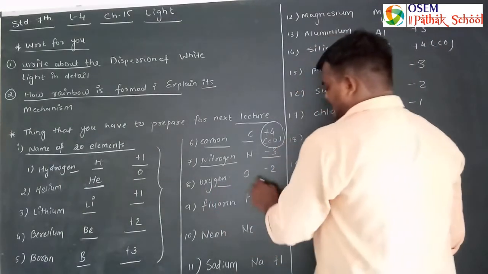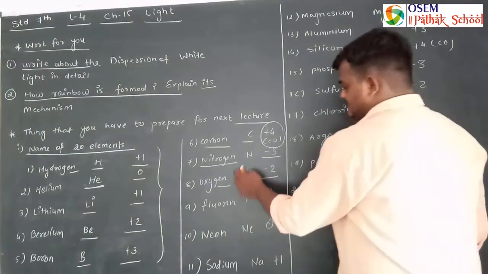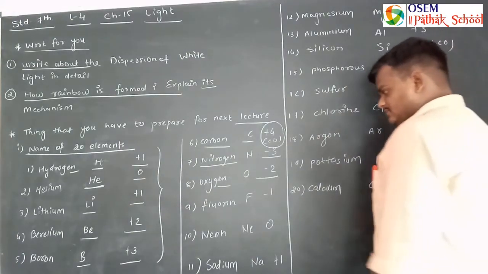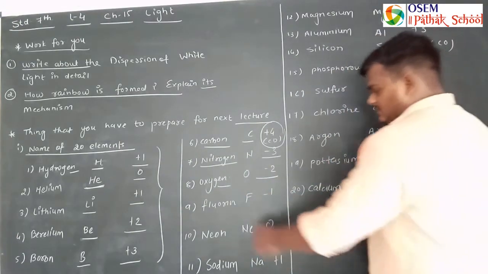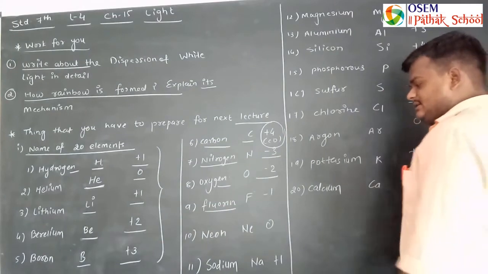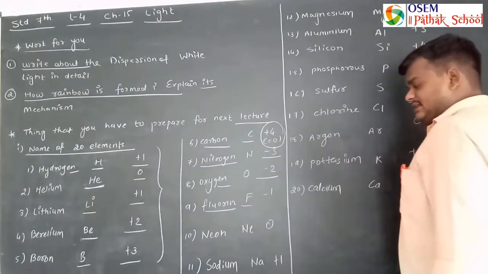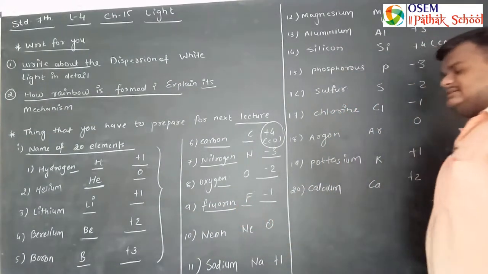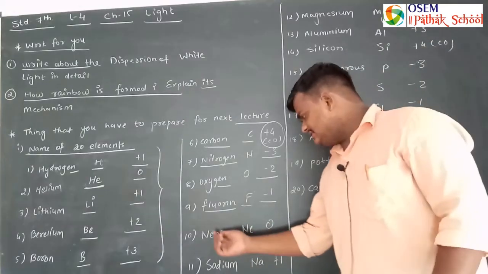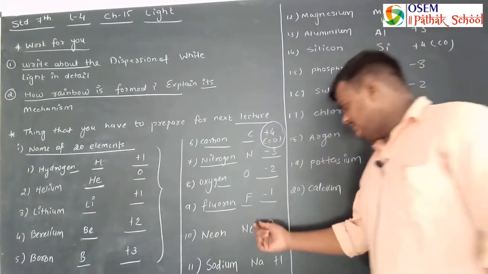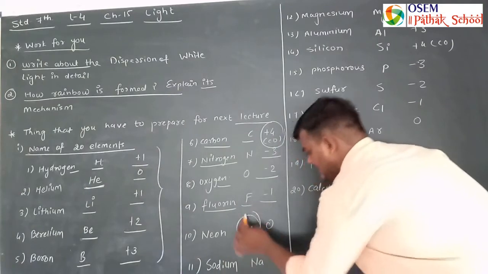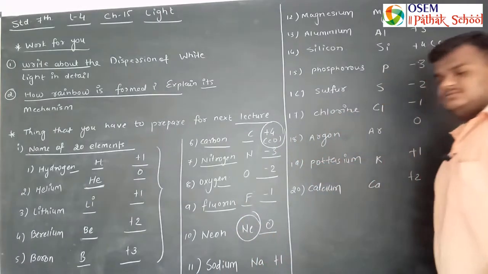Eighth one oxygen, valence is -2, represented by capital O. Fluorine, ninth one, represented by capital F, valence is -1. Tenth one is neon, represented by Ne, valence is 0.